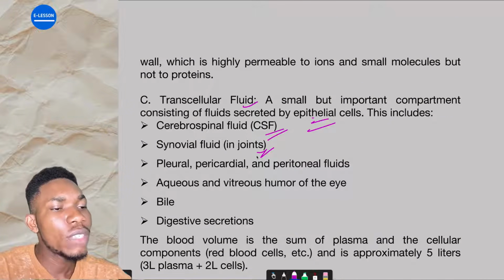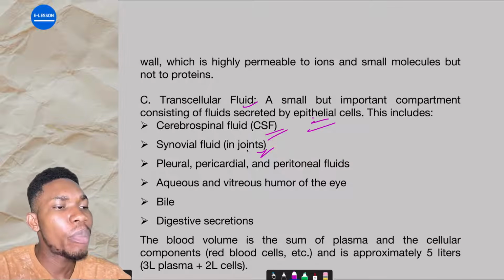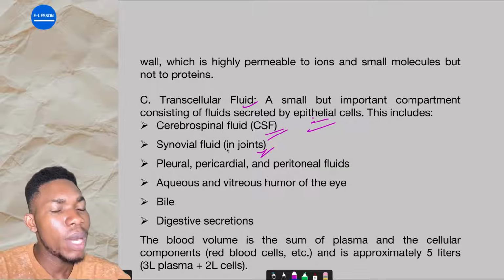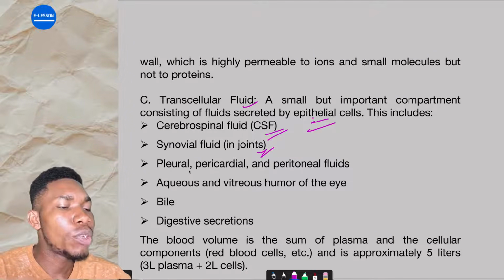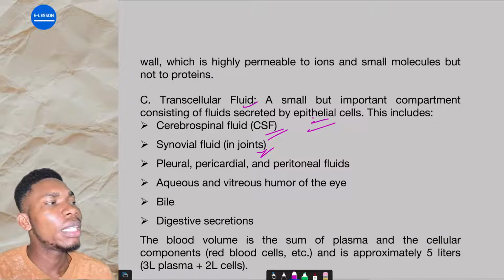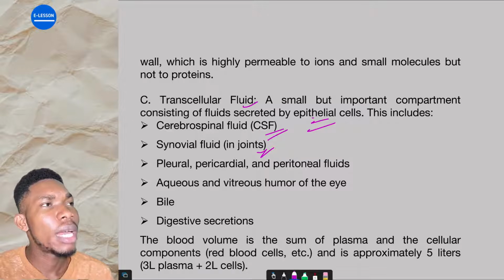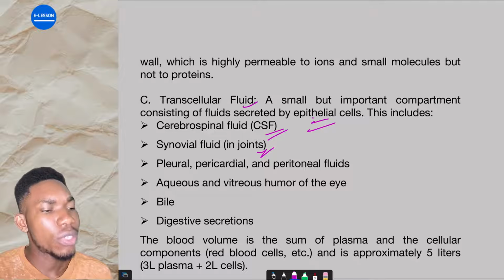All these fluids that are secreted by these cells help to cushion or prevent friction in places like the spine, the cerebrospinal fluid, in places like joints, synovial fluid, then pleural, pericardial and peritoneal fluid in the serous membrane that surrounds the lungs. Are you getting it now?